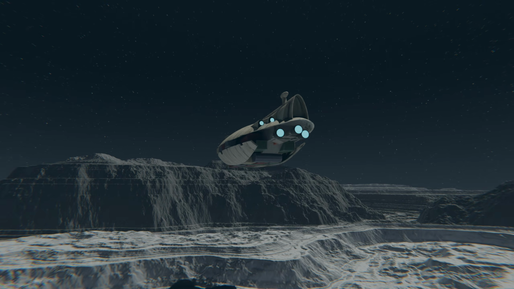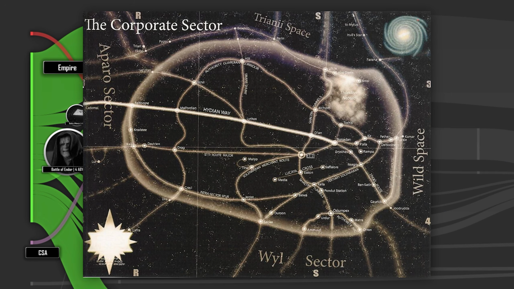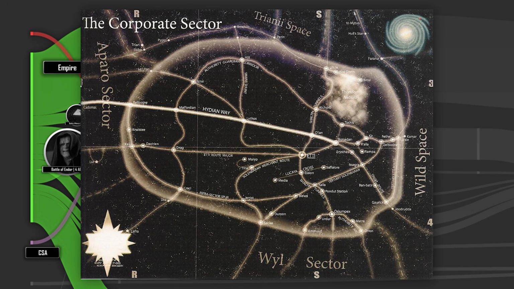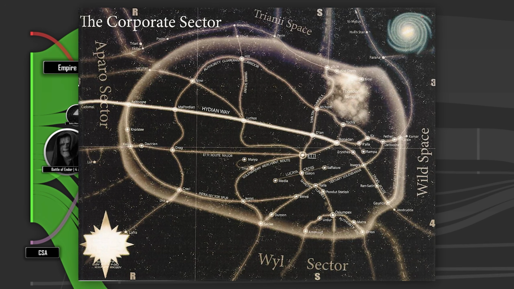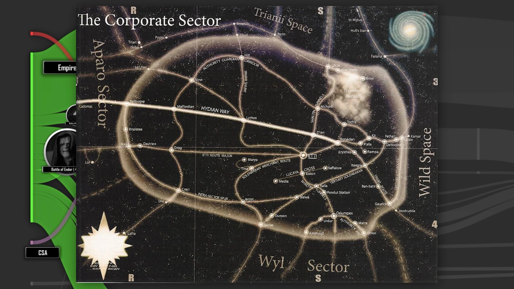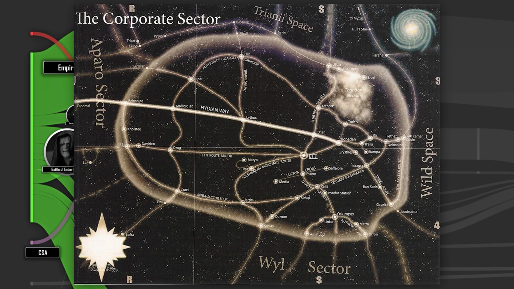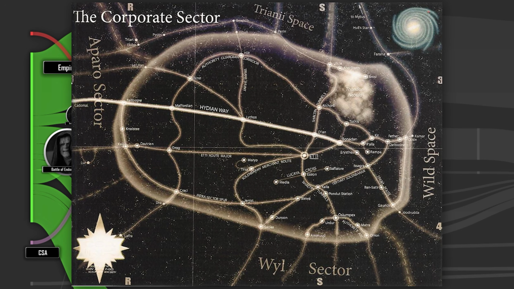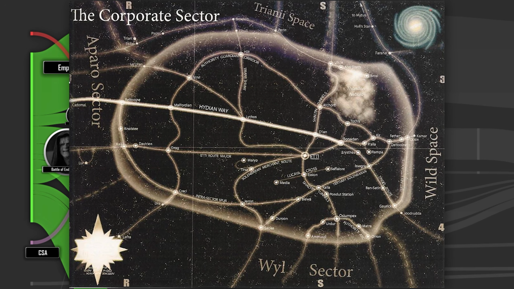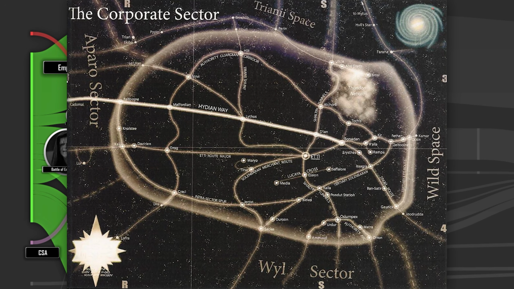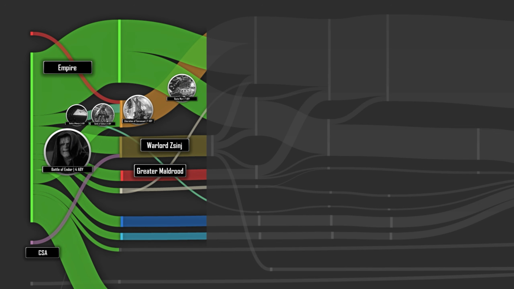The corporate sector had enjoyed a certain level of autonomy even under the Empire, but now it was being used as a base for some of Zsinj's questionable science projects. For example, in Project Minefield, Zsinj tried to brainwash non-humans within the New Republic to compulsively complete some kind of act for him, those acts usually ending in either murder or explosions.